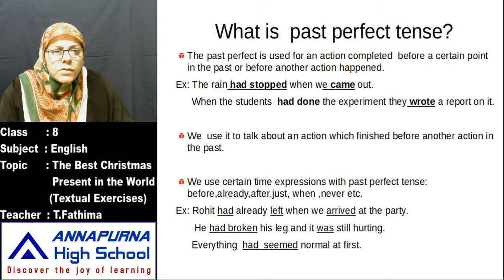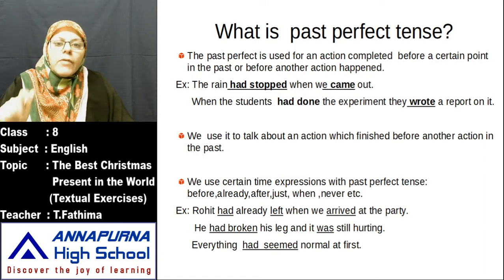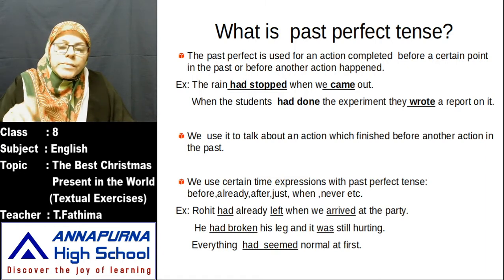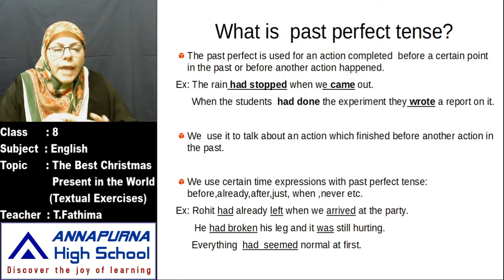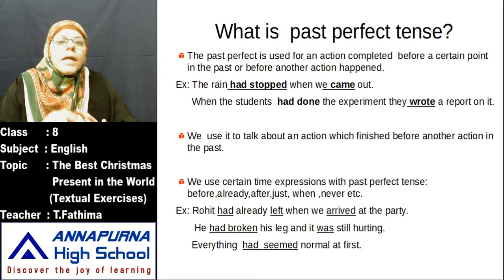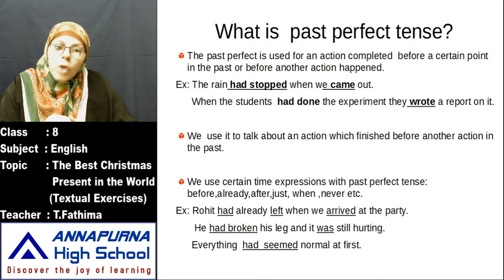First of all, let us know what is meant by perfect form. Perfect means has, have, had. Perfect forms means what? Has and have are present perfect. Had is the past perfect. Now we are talking about which form? Past perfect form. So we have to use only had. What is the past perfect form? Only had. You have to use had.